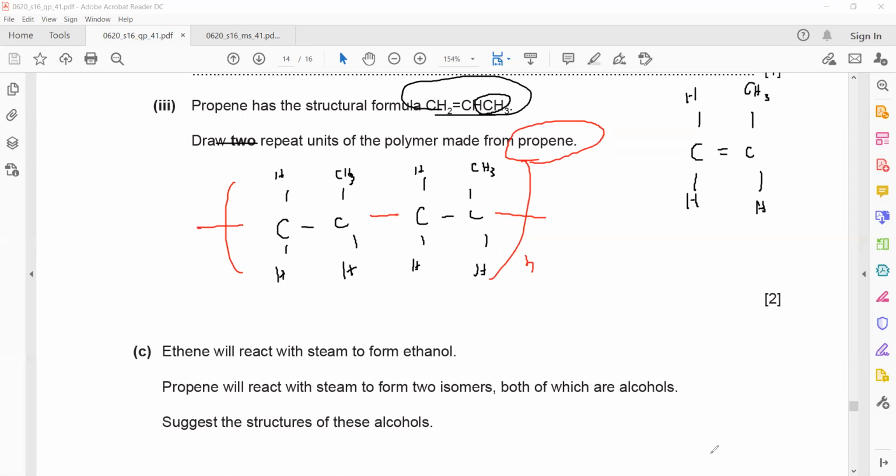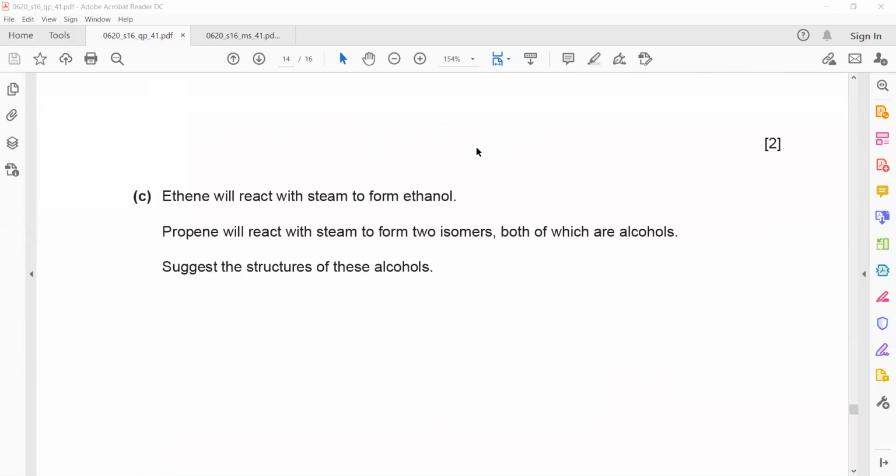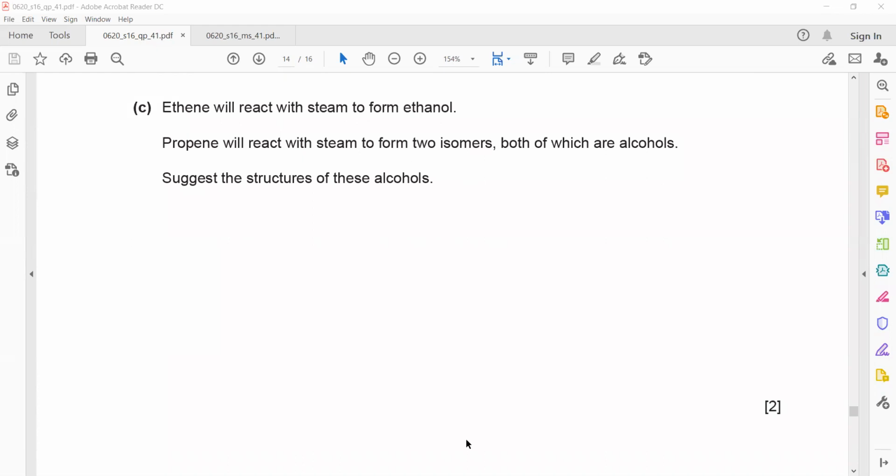Next part, ethene reacts with steam to form ethanol. Propene reacts with steam. If propene reacts with steam, what will be the product? Alcohol. Yeah, which alcohol will be there? If ethene plus steam gives ethanol, propanol will be there.